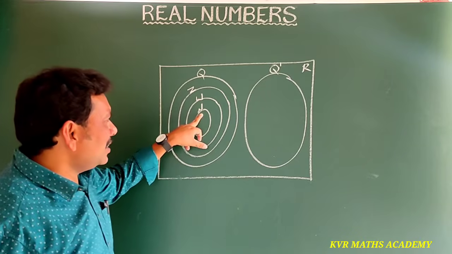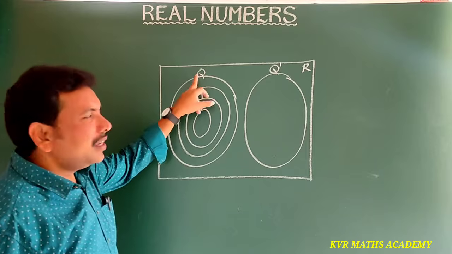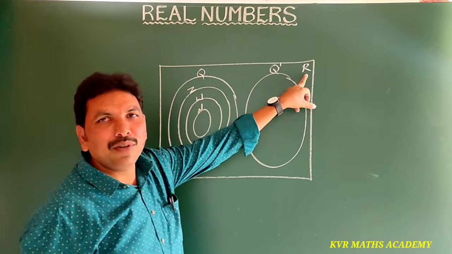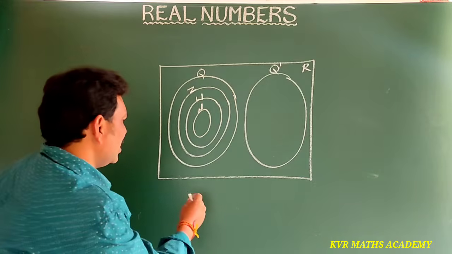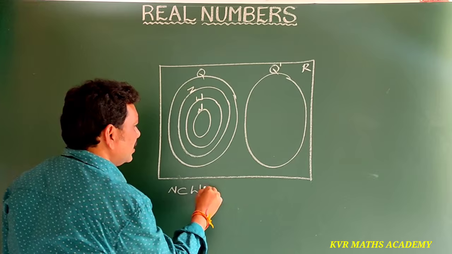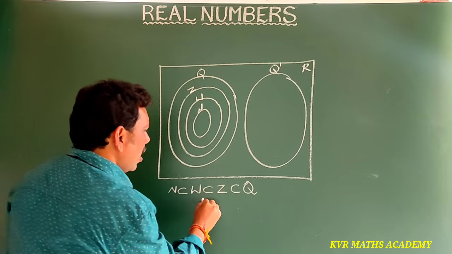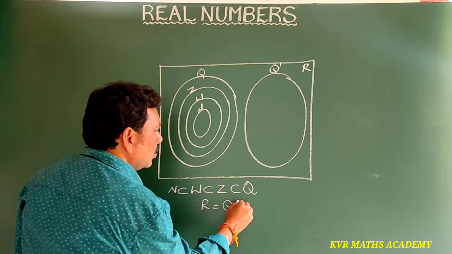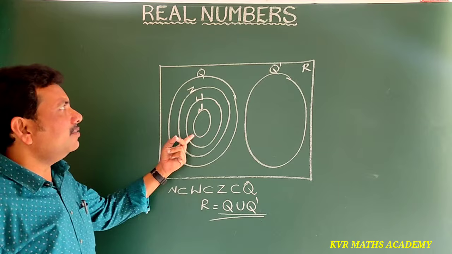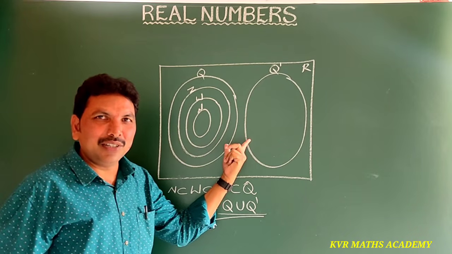So natural numbers is a subset of W, W is a subset of Z, Z is a subset of Q. Next, the combination of Q and Q dash will be equal to R. So from this, N is a subset of W, W is a subset of Z, Z is a subset of Q. Now R is equal to Q union Q dash. So this is the Venn diagram for the concept of real numbers. Understood?